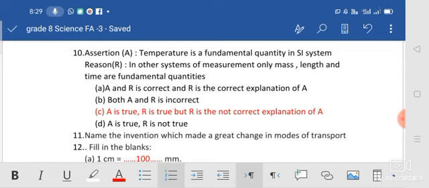No, both statements are true, but R is not the correct explanation of A. Okay, then both A and R are incorrect. This statement is wrong. Next one, A is true, R is true, but R is not the correct explanation of A. Yes, this is right. So option C is the right answer. Option D, A is true, R is not true. We know well that is a wrong statement. So which one is right? Option C.